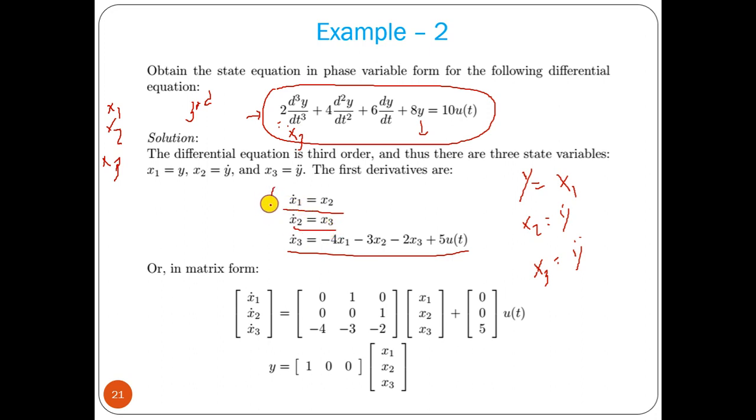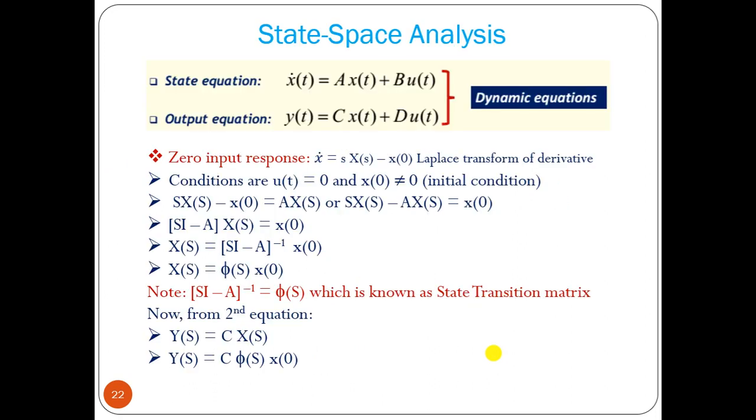So from that we can form this particular matrix form: x1 dot, x2 dot, x3 dot equals the matrix with rows 0 1 0, 0 0 1, minus 4 minus 3 minus 2, times x1, x2, x3, plus the column 0, 0, 5 times u. And y equal to nothing but x1, so it is 1 0 0 times x, and we don't have any u term here. This is the simple example.